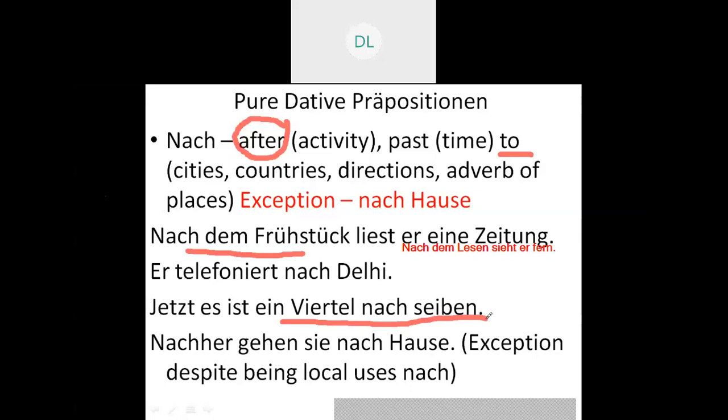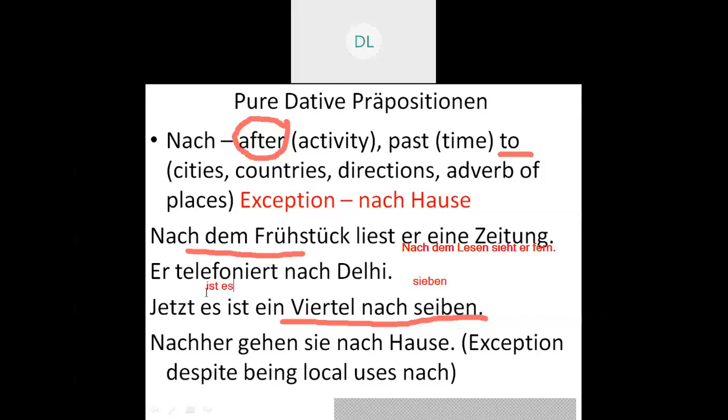So when I come to nach, ein Viertel nach sieben, that is quarter past seven. Here there is a small mistake which I have made: the spelling of sieben is s-i-e-b-e-n, and the next mistake is that ist will be at the second place.